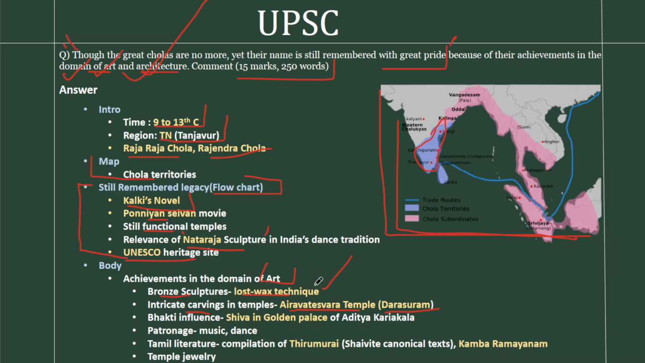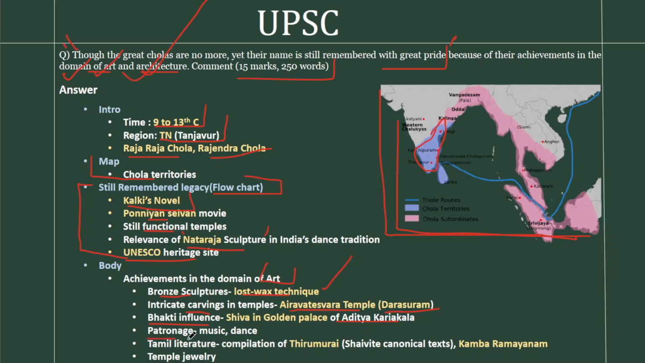And we have made sure that every example is distinct. We are not repeating any example in this answer. Coming to the third point, which is the influence of Bhakti. So Cholas have inculcated Bhakti tradition, which is a cultural thing, into art as well. One example is the sculpture of Shiva in Golden Palace of Aditya Karikala. So they have embodied the spirit of Bhakti and translated it into art as well.